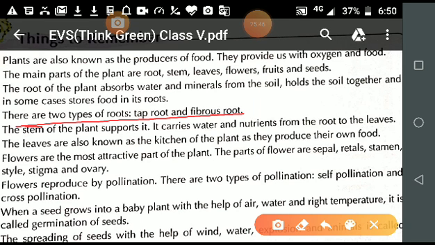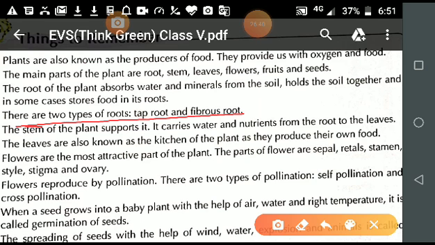And next is the fibrous root. In a fibrous root, students, you will observe many roots of the same size attached to the base of the stem.